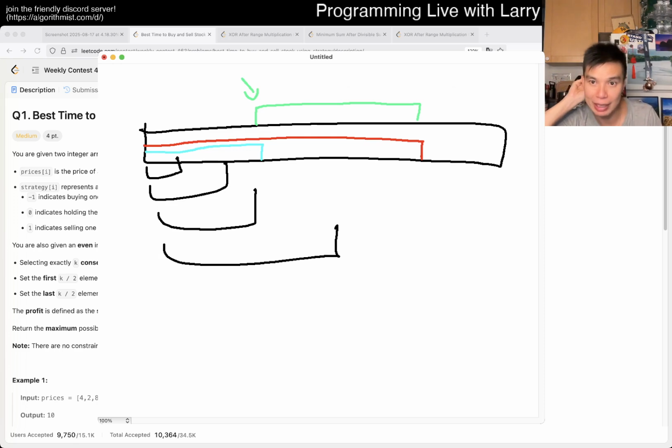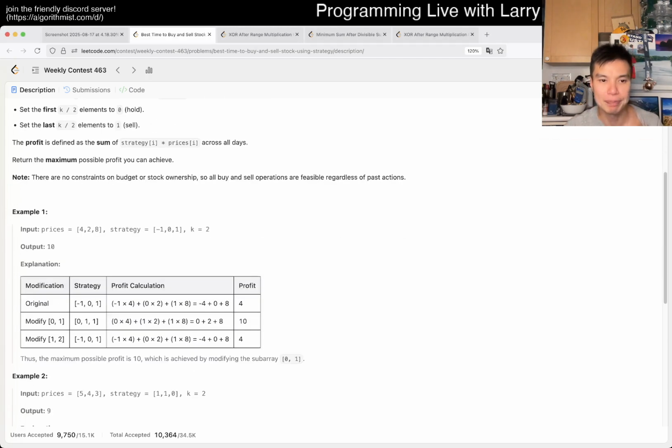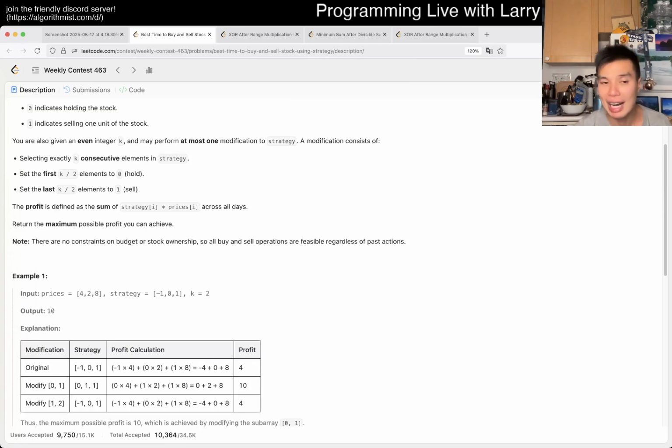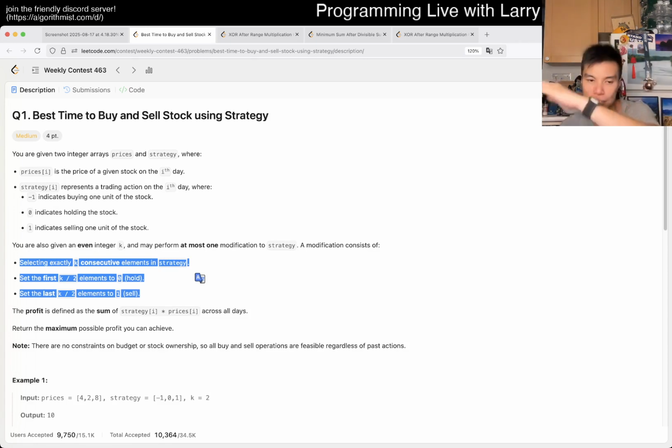And that's basically it for this one, because once you realize how to do prefix sum, it's pretty straightforward. You just gotta do the math, right? The way that I did it is first no modification, and that is just straight up doing the strategy without any complication. You don't have to worry about it, and you just kind of do the math.